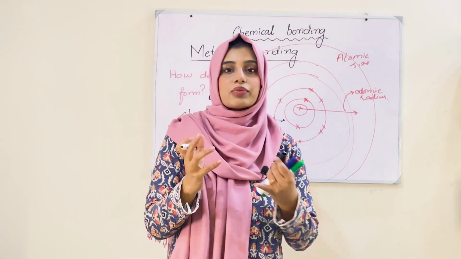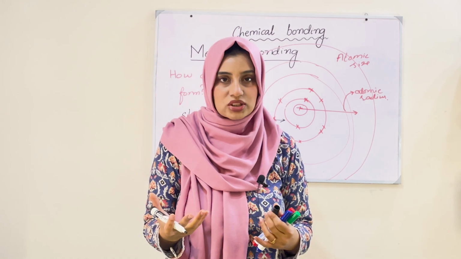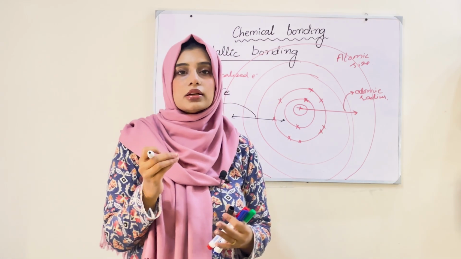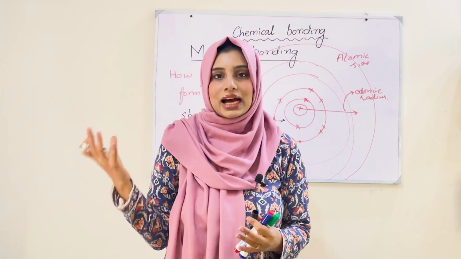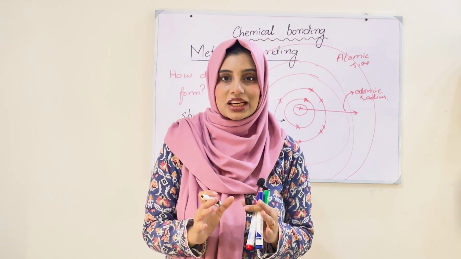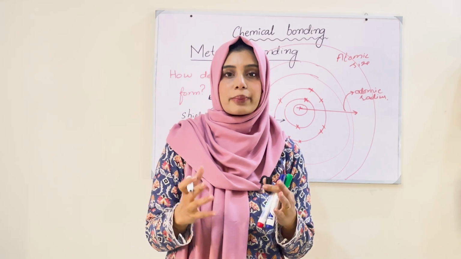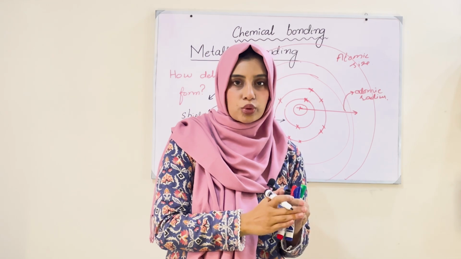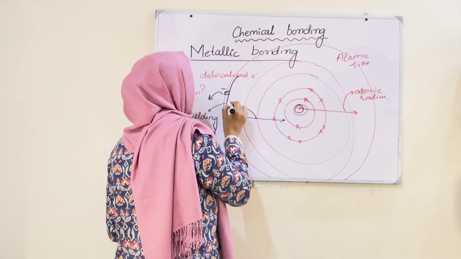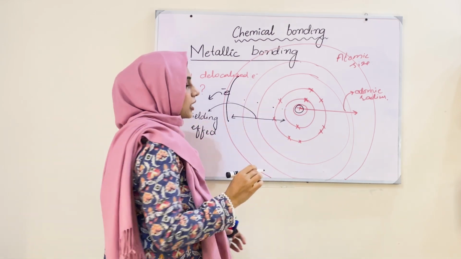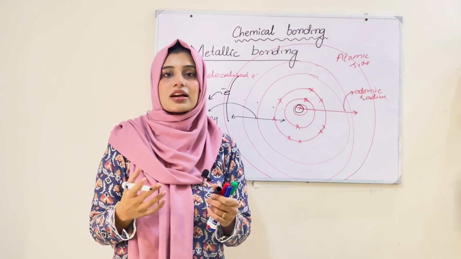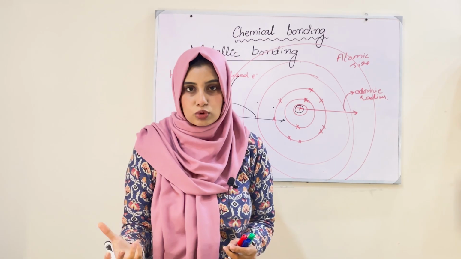First thing is, the metals have a very huge atomic structure, very big atomic size, due to which the nuclear pull towards its outermost electrons decreases because of the shielding effect. Shielding effect is because of the number of shells which are present between the nucleus and the outermost shell. These shells are behaving as a shield, so they are decreasing the attractive force of the nucleus towards the outermost electrons.